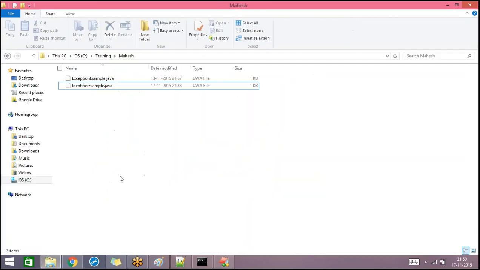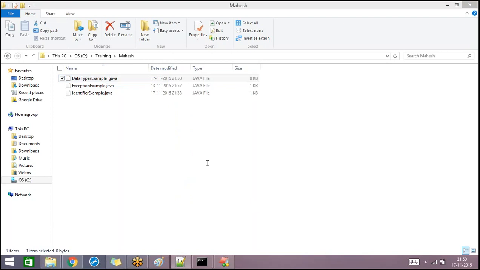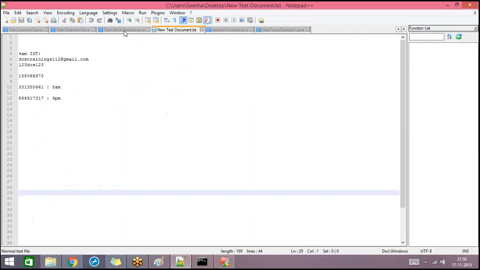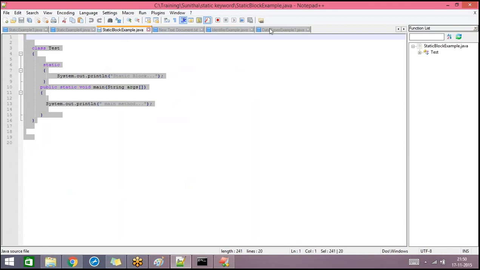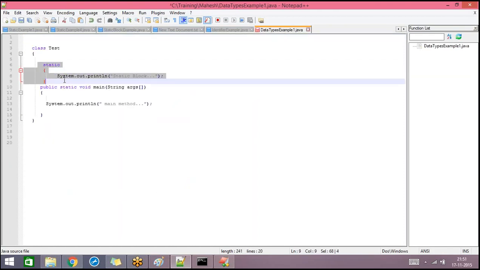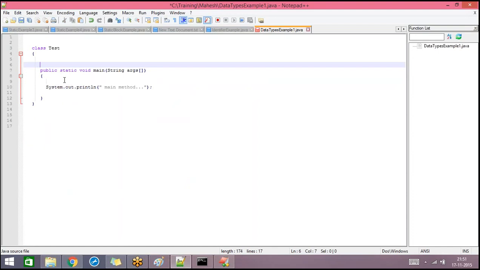Now let's see some basic example for this. I have defined a simple class and I'm going to declare different variables.